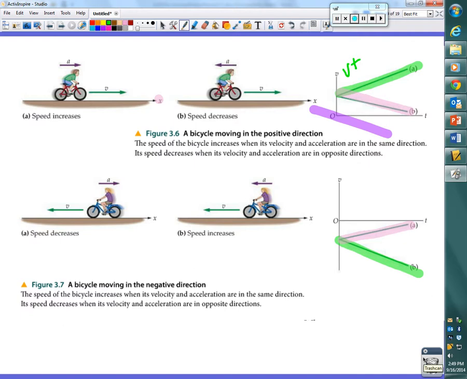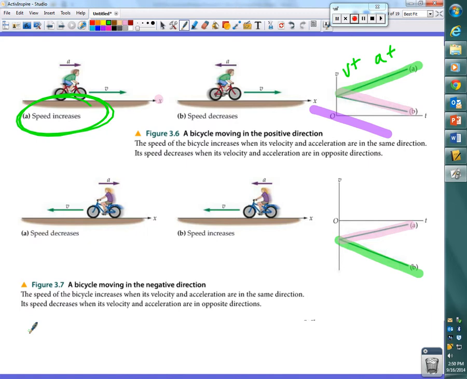Acceleration. We said acceleration on this graph is the slope of that graph. What kind of acceleration does it have? Positive, because it's an upward sloping line. When we had positive velocity and positive acceleration, what happened to the guy on his bike? Did he go faster or slower? Faster.